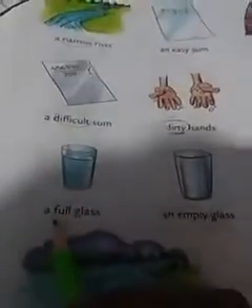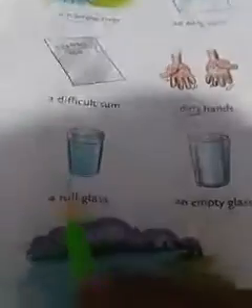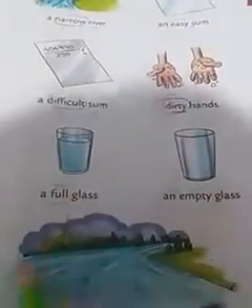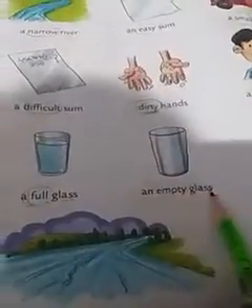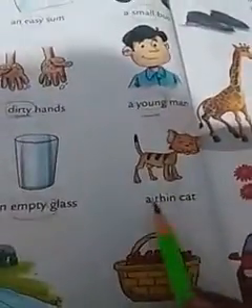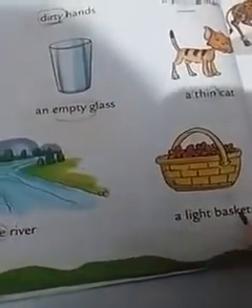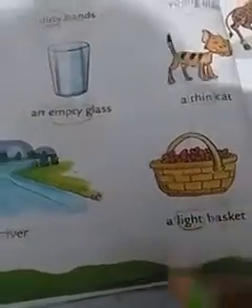it. A full glass. Full is an adjective. Full is an adjective and glass is a noun. An empty glass. Empty is an adjective. So we circle this word. A thin cat. Thin is an adjective. A wide river. Wide is an adjective. A light basket. Light is an adjective. So an adjective tells us more about the noun and it is always used before the noun.